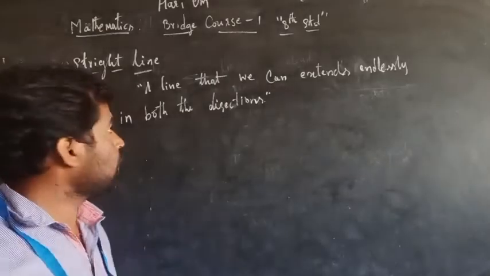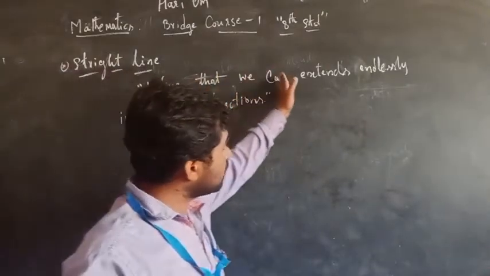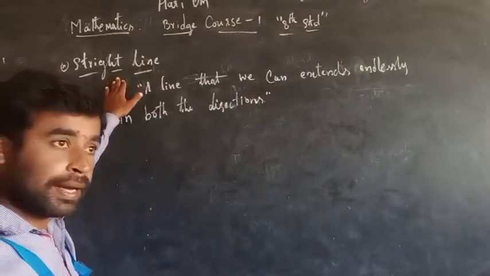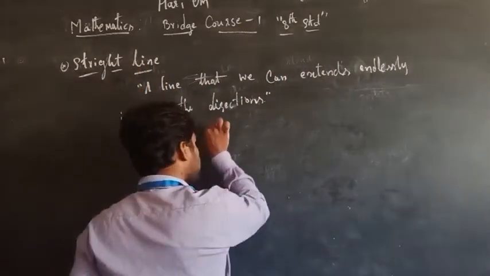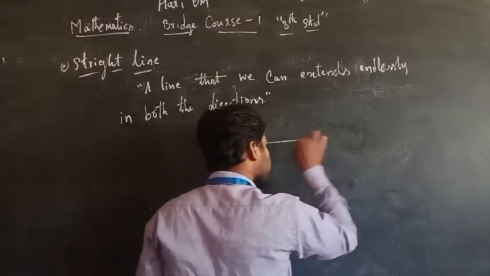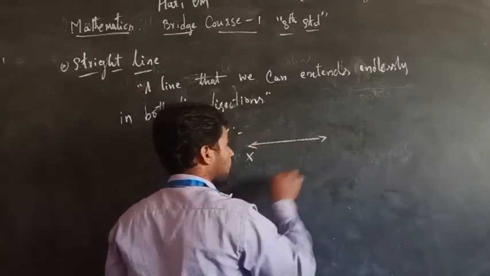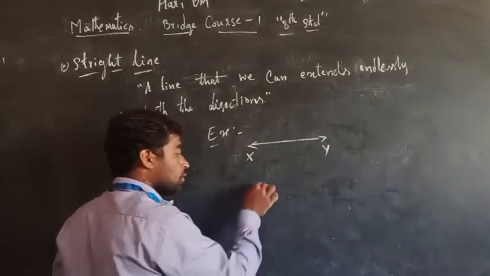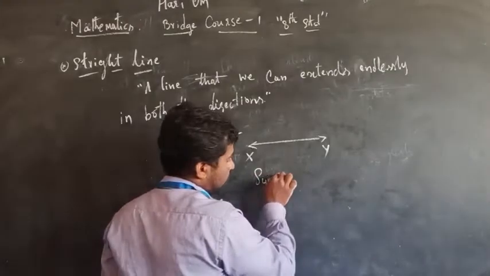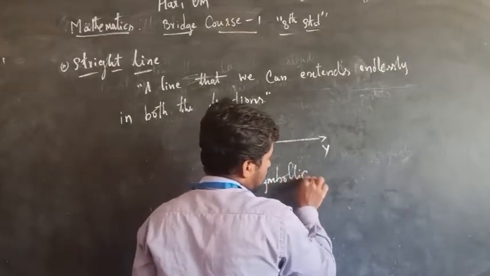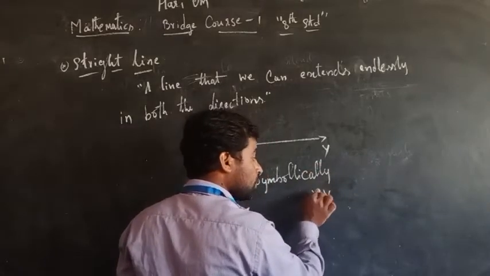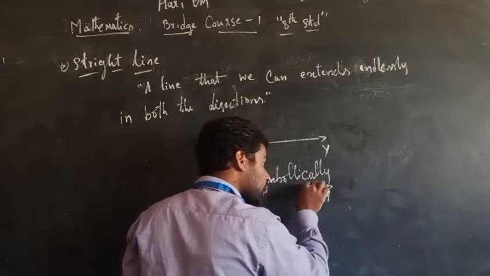Here a line that we can extend endlessly in both the directions is what we call a straight line. So for example, here I have taken XY. So we have to write it symbolically. Symbolically take XY and write a small straight line symbol.